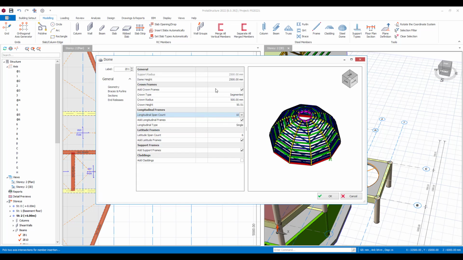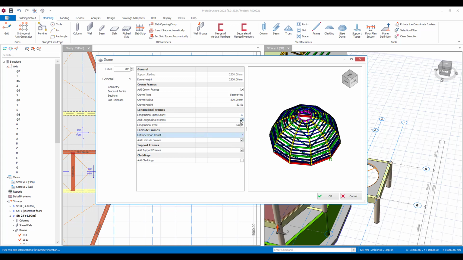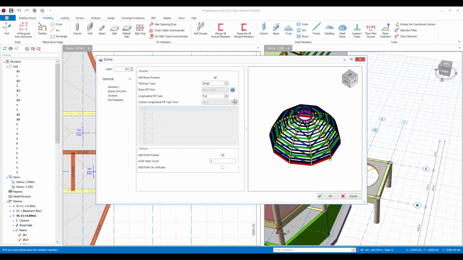You can play with the geometry, so the spacing of supports, maybe it's 5. You've got segmented or single. You can adapt this to suit how you'd like them to be. I might have one fill, 2 empty, or 2 fill, 2 empty.